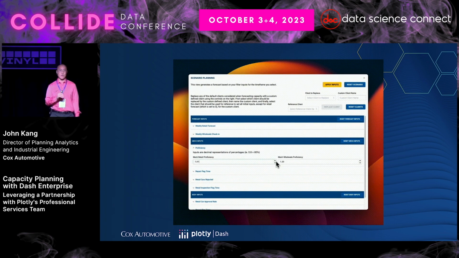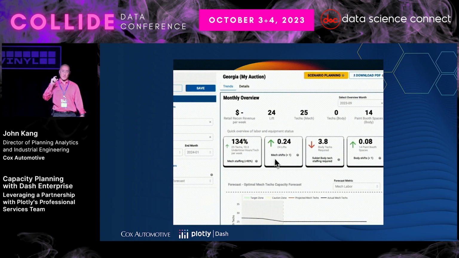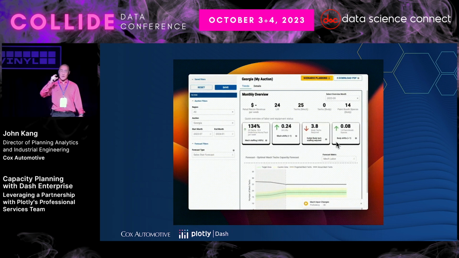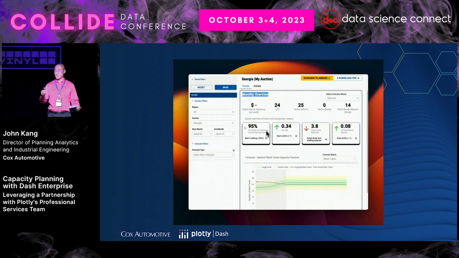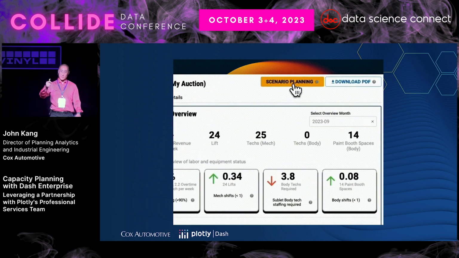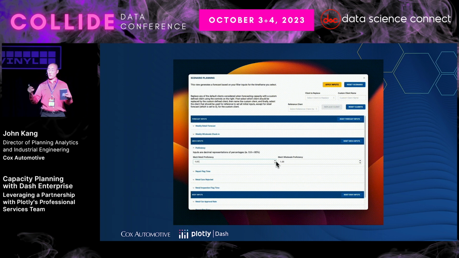In this specific use case, they're changing proficiency. Proficiency is a term very specific to the auto industry, but it's a measure of how efficiently a technician can convert their own hours into billable hours. If you've ever gone to a dealership or a mechanic shop, you maybe get billed hours. These are industry standard terms, right? Like if you get billed 2 hours, if a technician can do that 2 hours in 1 hour, they're 200% proficient, right? So in this case, they're increasing their proficiency.